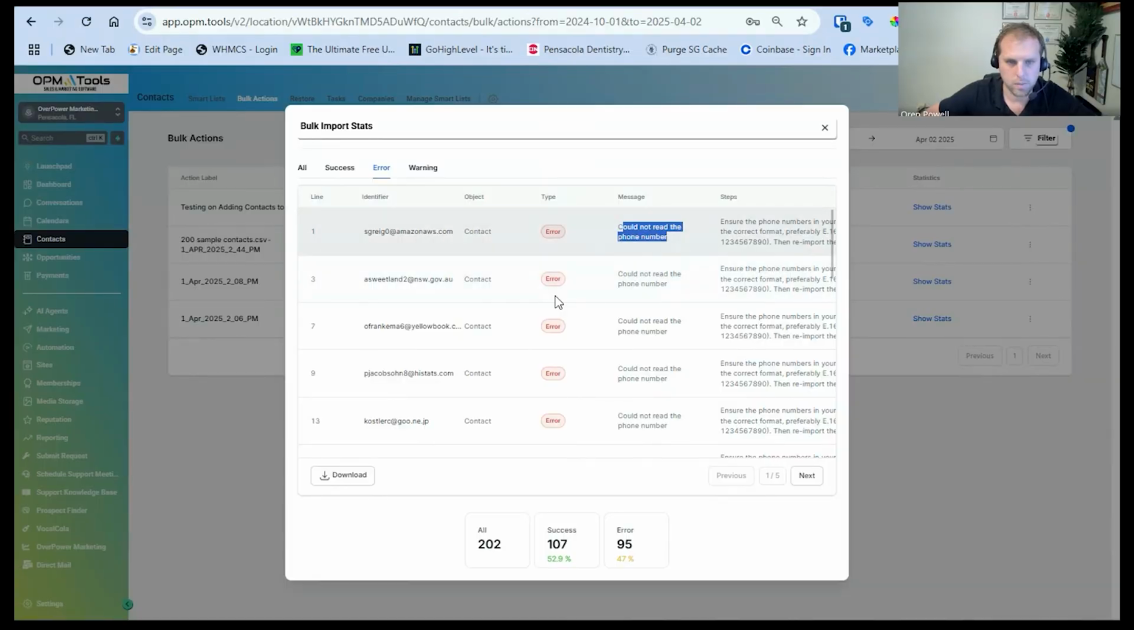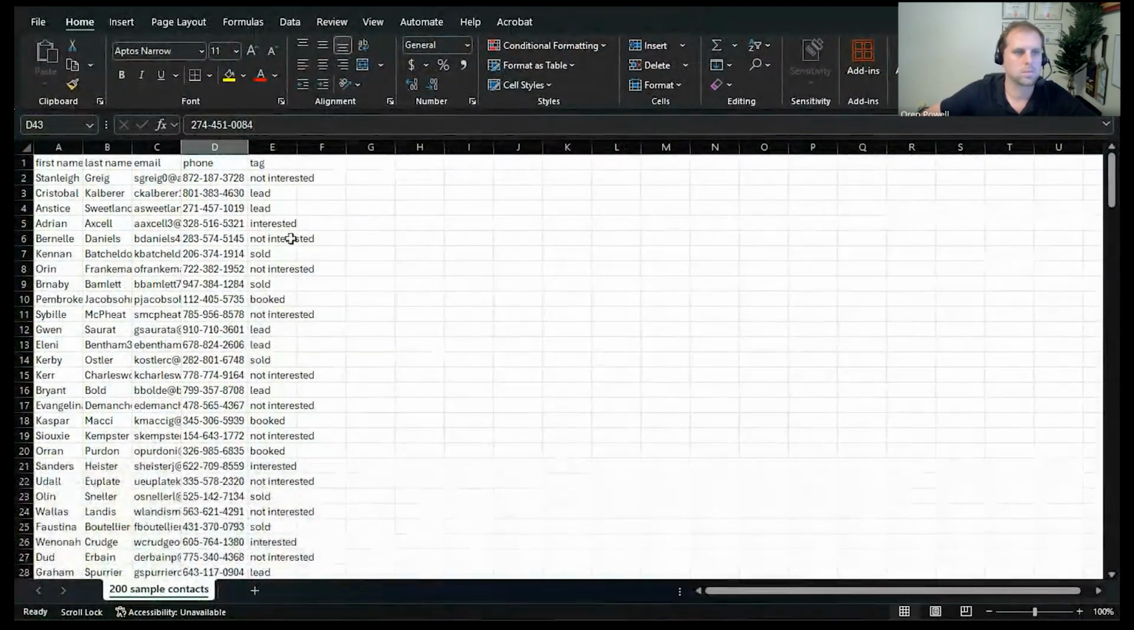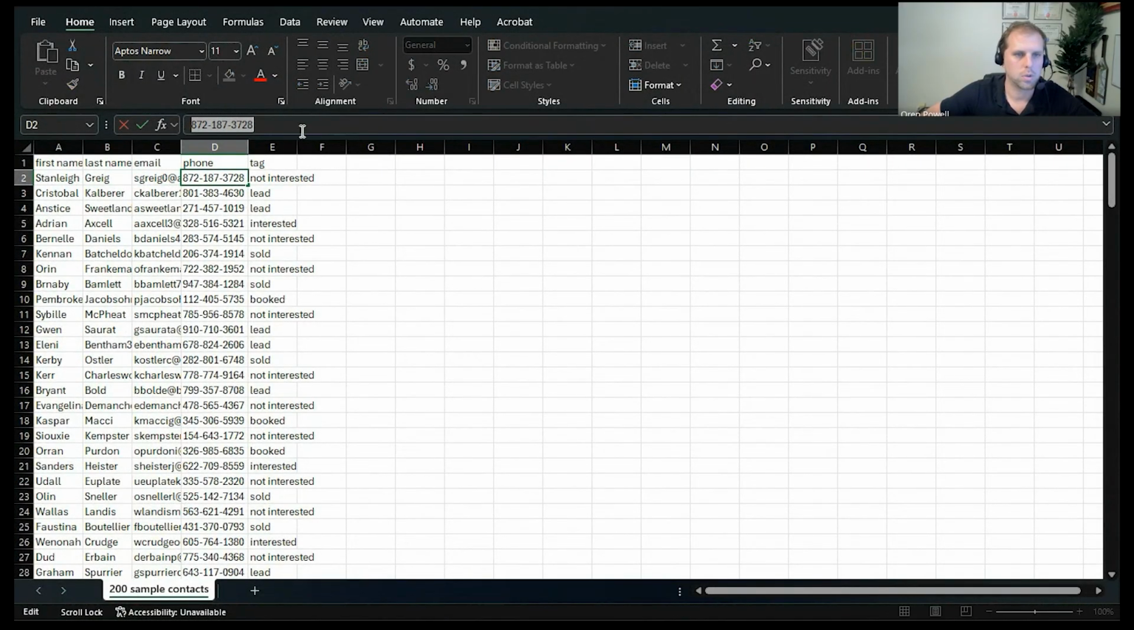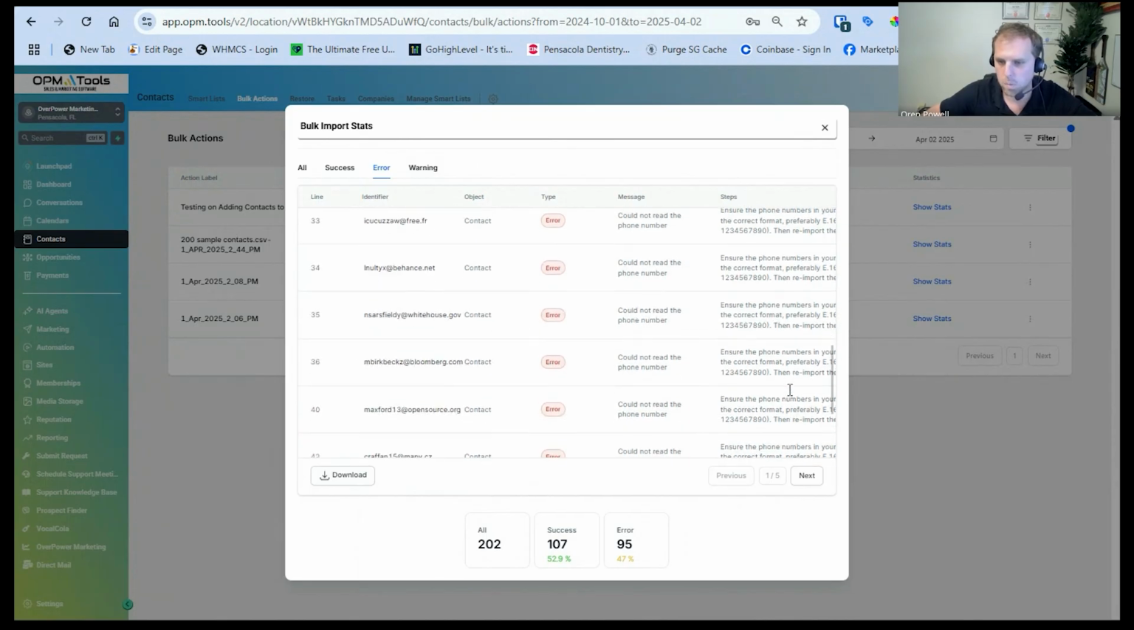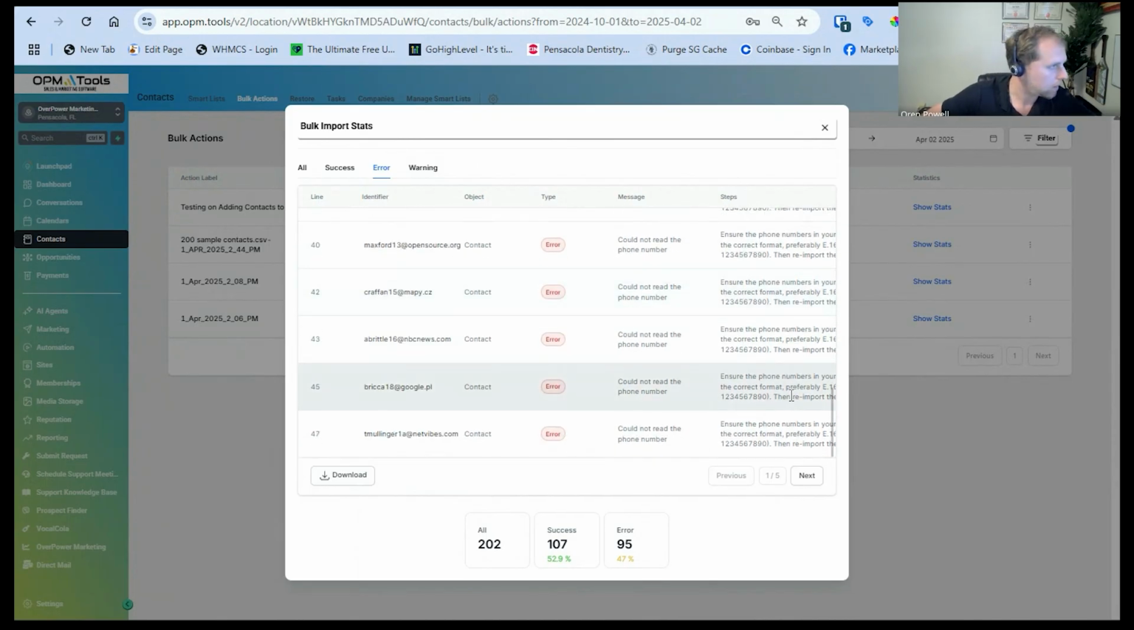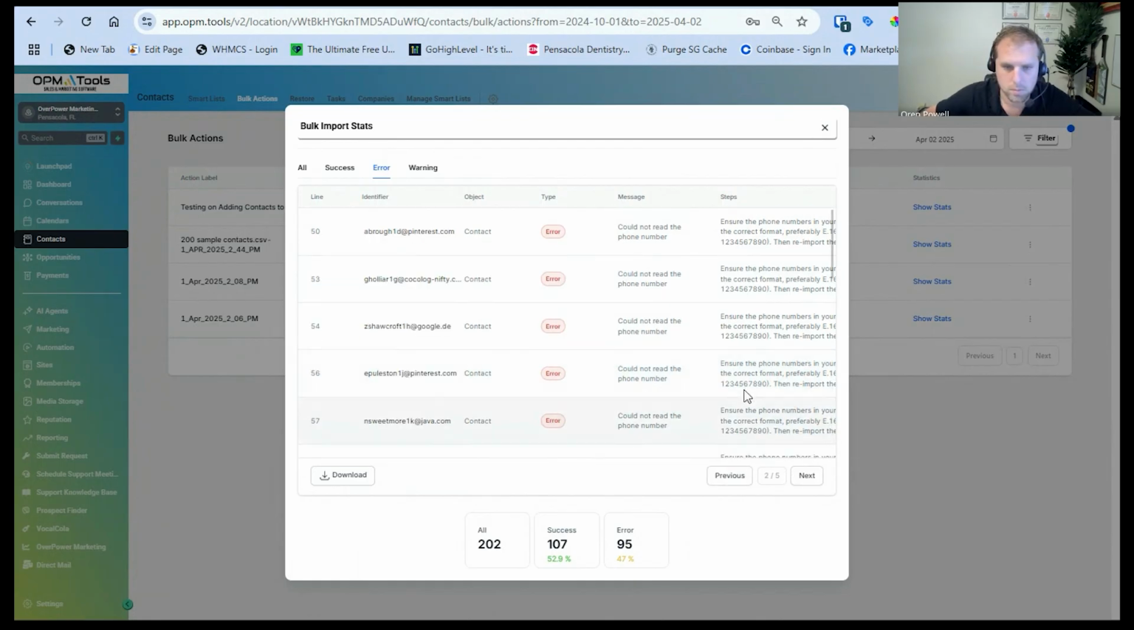So this one had an error. It was under line 1. The identifier was SGREIG. Okay. And that's that one right here. So is there something different about this one than the rest? 872.187.327.2A. Oh, I think I know. They have made some updates to our software where it'll actually track to see if it's a legitimate number. If it's not a legitimate number, it won't populate inside the system. And that could be exactly what happened here. So that's kind of cool.